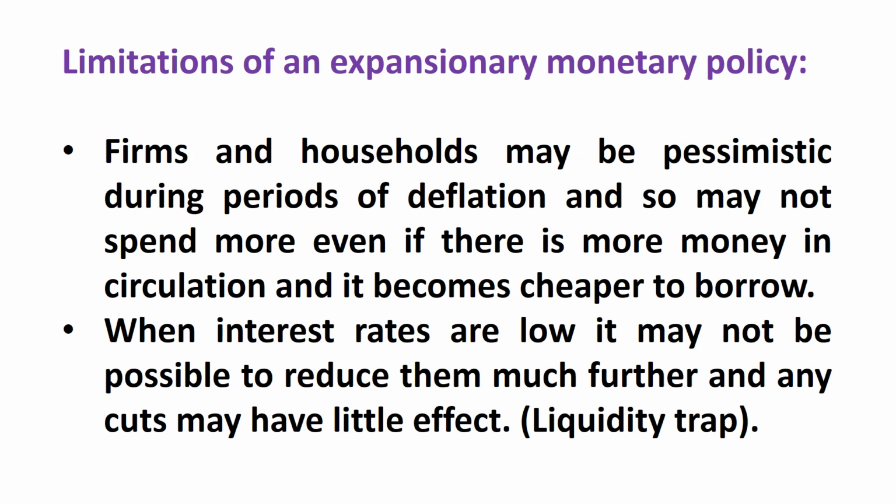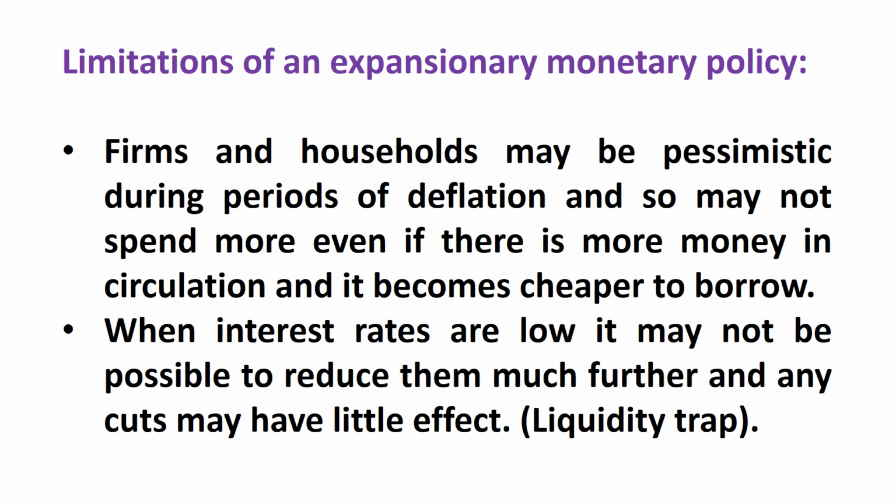Obviously, during recessions, people are unemployed, businesses are pessimistic, they're uncertain about the future. So even if the central bank reduces interest rate, even if the central bank increases money supply, until the people's confidence is revived, they would not borrow and they would not consume and invest. As a result, there would be no effect of expansionary monetary policy here.